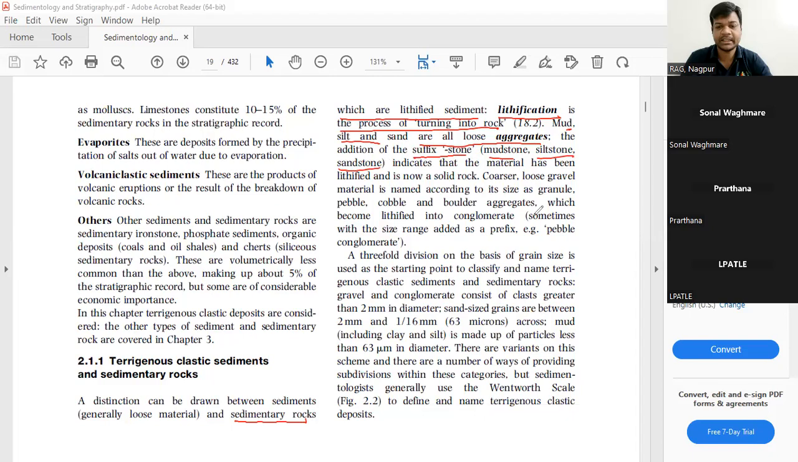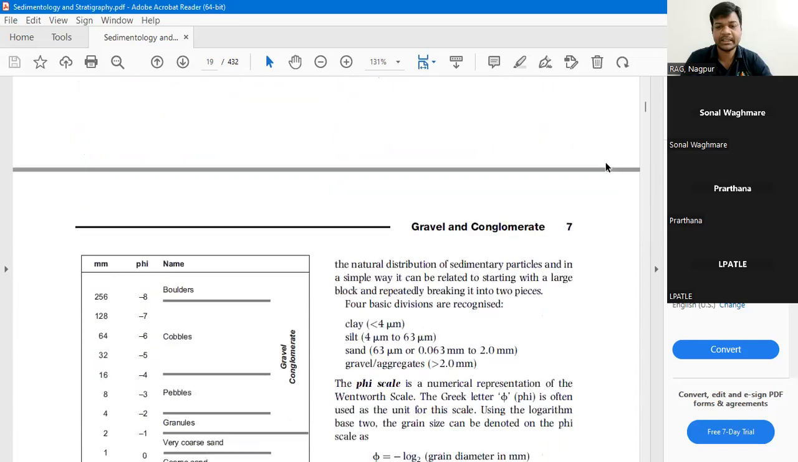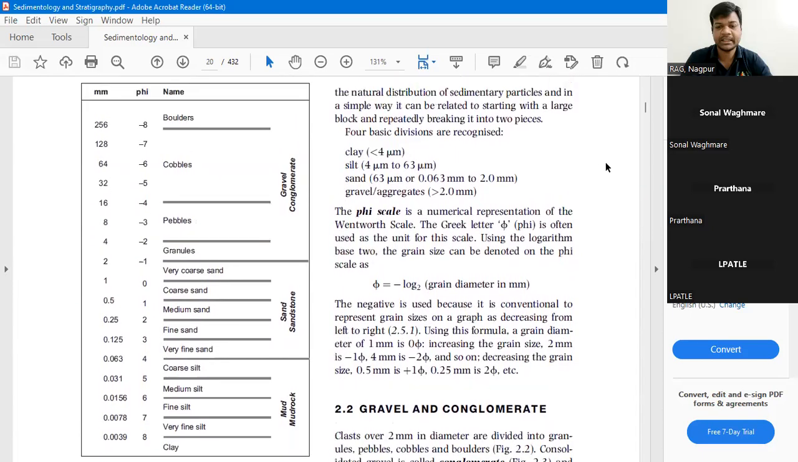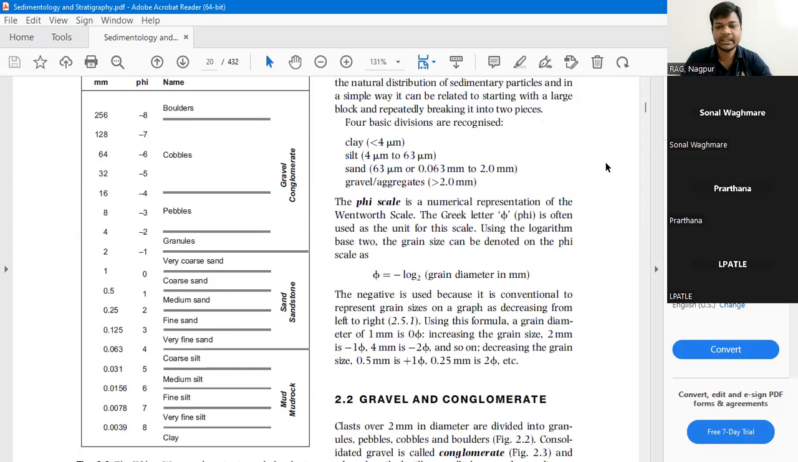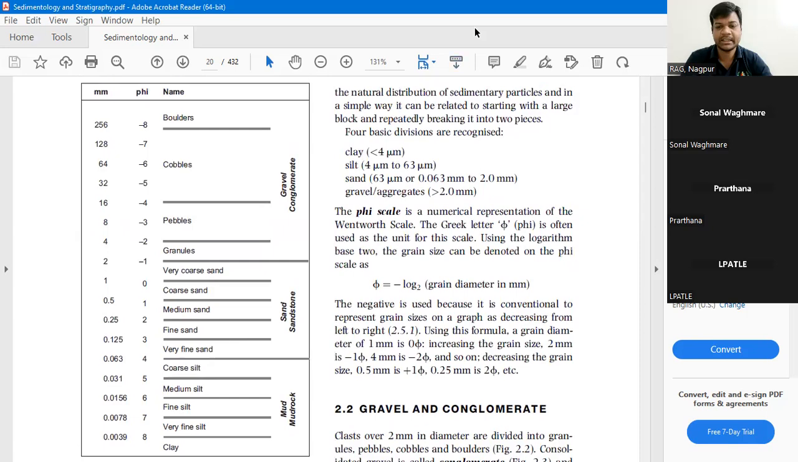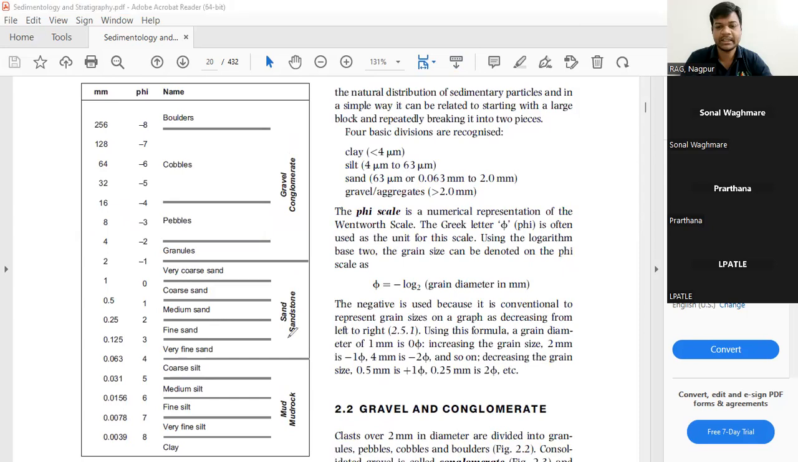These materials are given different names. Now there is one scale, which is called the Udden-Wentworth grade scale. In this scale, the materials are classified according to their sizes.